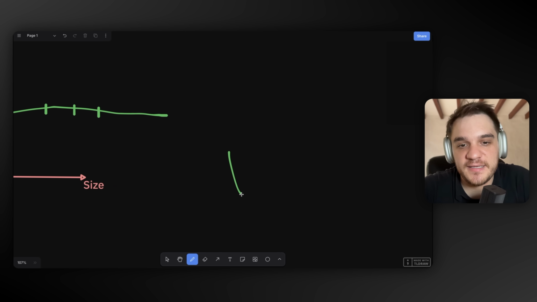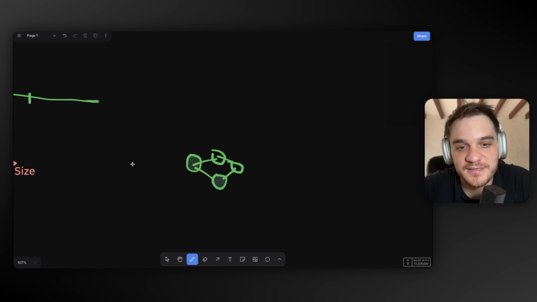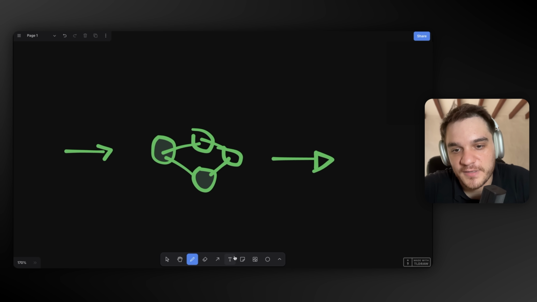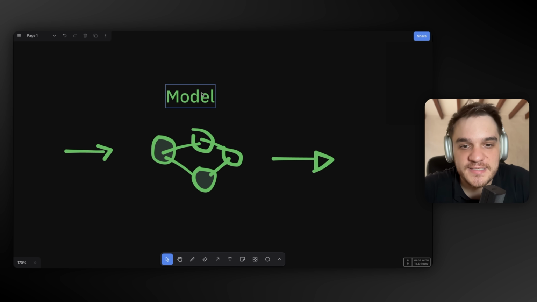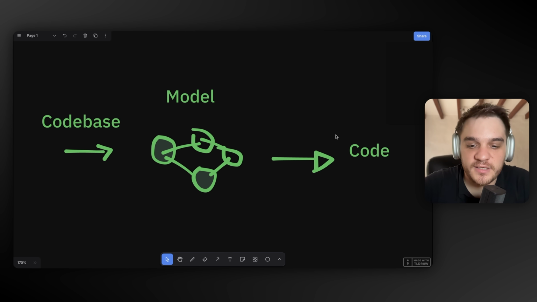And the reason for that is that when you increase the size, we have our LLM, which is literally a network, right? A weighted network. And so the idea is that I give an input and I get an output, right? And so the whole thesis behind all the coding tools is that if this is my model and it gets very big, and then I give it my whole code base, then the suggestion will get better, right? It's like actually quality code.